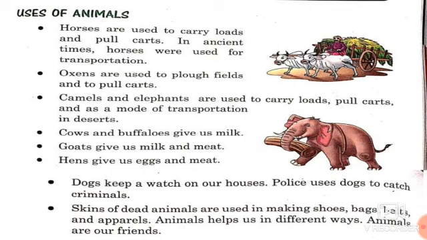Hens give us eggs and meat. Dogs keep a watch on our houses. Police use dogs to catch criminals. Children, do you know the skin of dead animals is used in making shoes, bags, belts and purses?